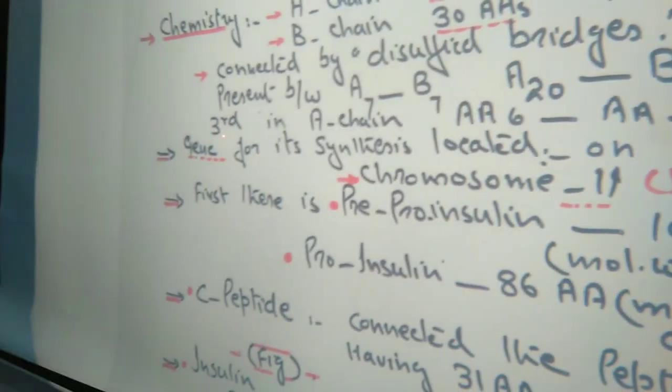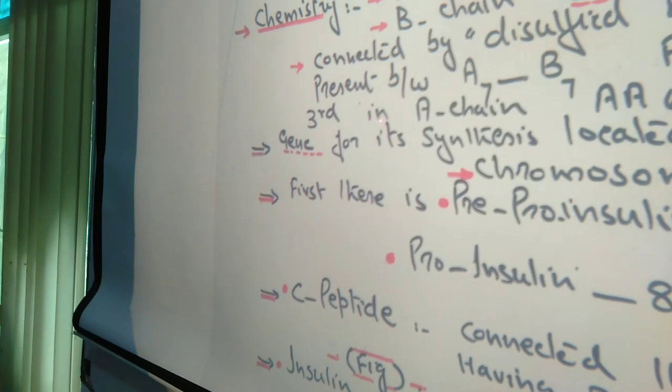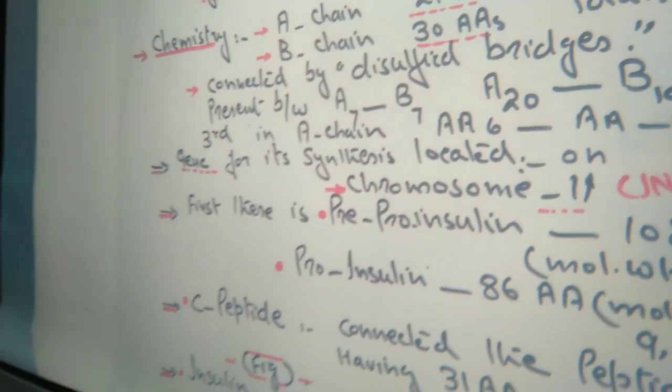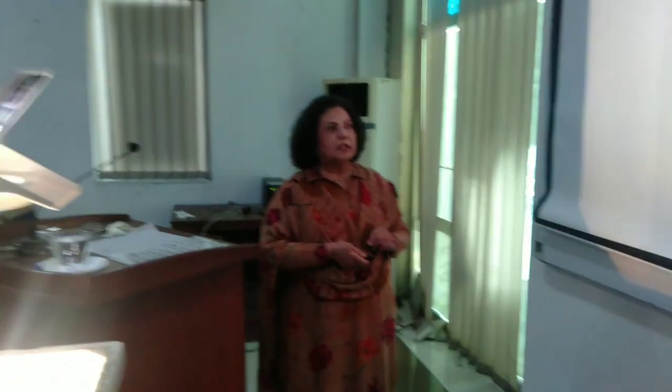Besides these 2 bridges, there is a third kind of bridge, which is present within the A chain itself, between amino acid 6 and amino acid 11. That is known as the third bridge, right? So that is the structure, briefly.